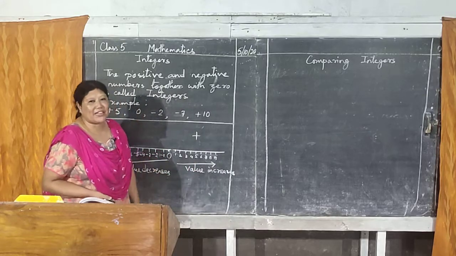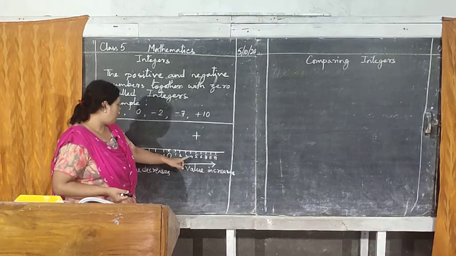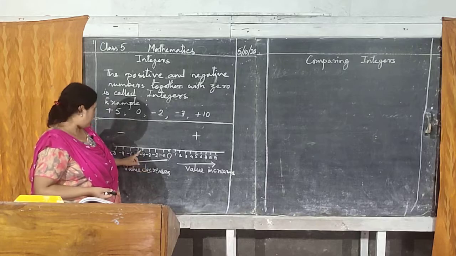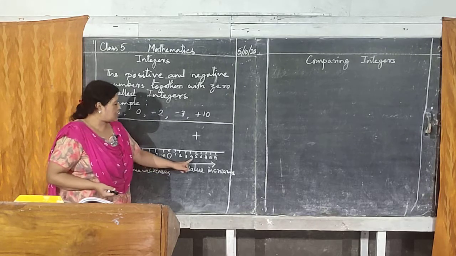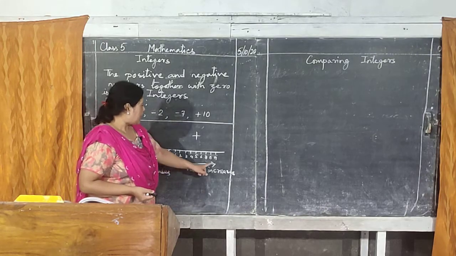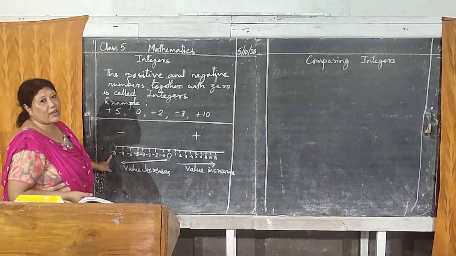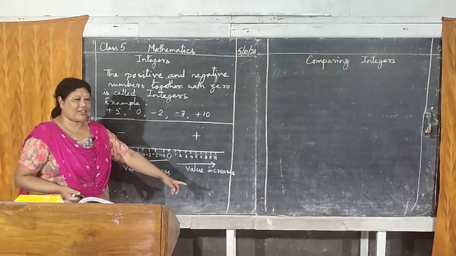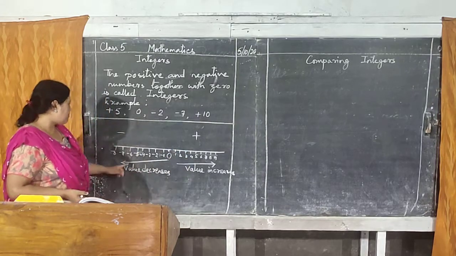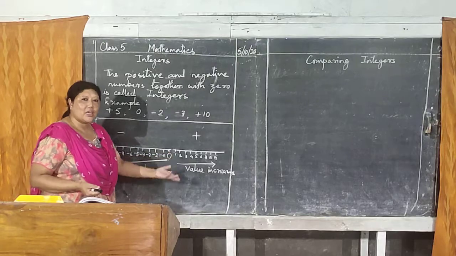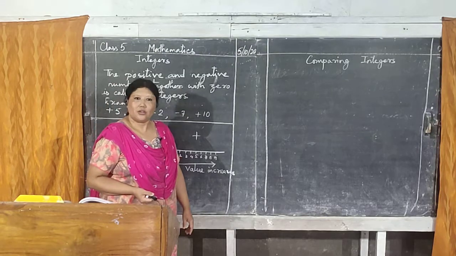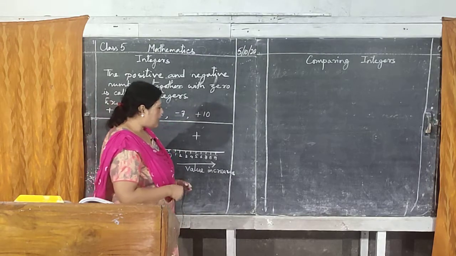So is plus 4 bigger or minus 3 or minus 6? Plus 4 is bigger. Is plus 9 bigger or minus 8? Plus 9. Is plus 5 bigger or minus 5? Always plus 5 is bigger. So these are the comparisons.